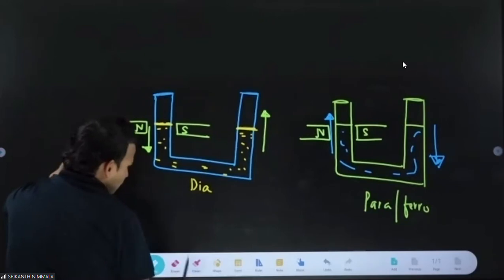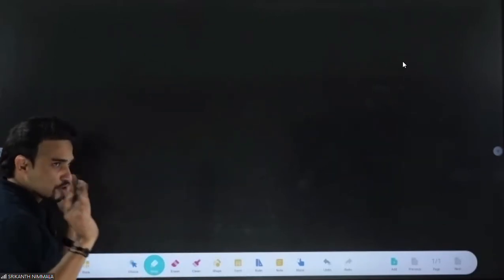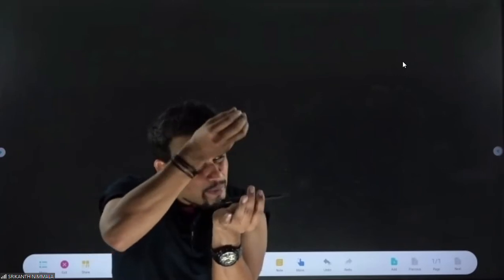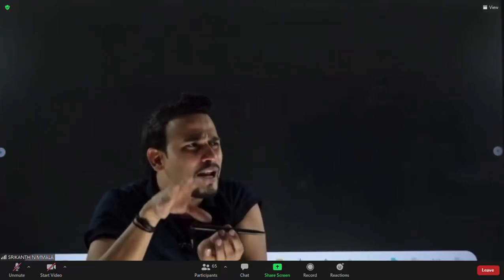Now I'll talk about one more last situation, which is very, very important. Be focused and understand. One question is asked like this. For example, assume I have a rod. This rod can be made up of paramagnetic material, diamagnetic material, or ferromagnetic material. Can you identify whether this rod is diamagnetic, para or ferro? Understand how we'll be talking about it.